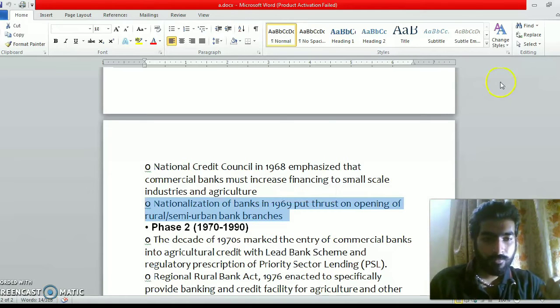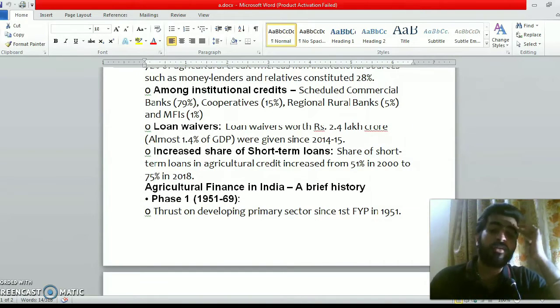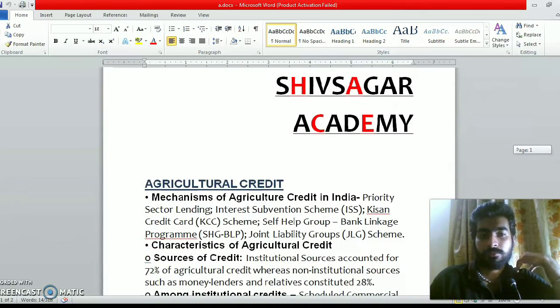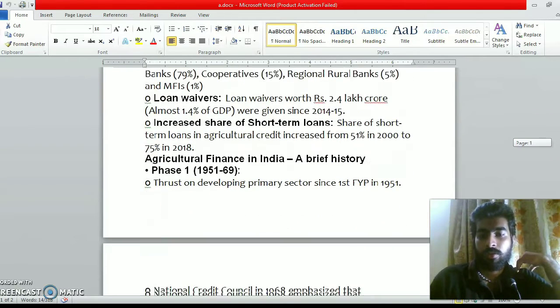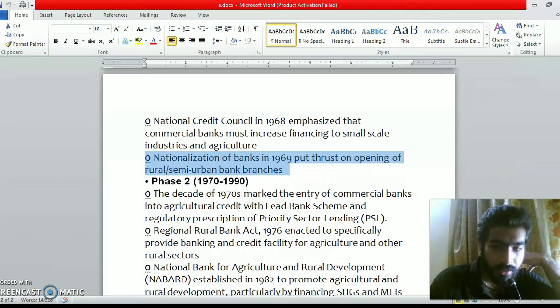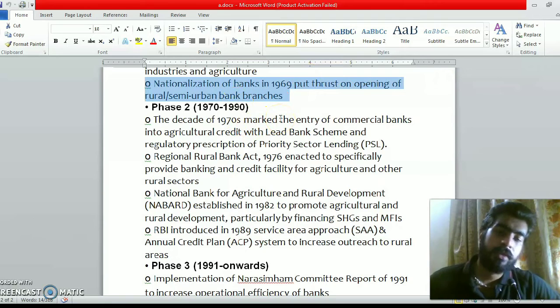For UPSC Mains, you can use this history if a question is asked related to agriculture credit. These points could be added easily. Phase 2 is from 1970 to 1990. The decade of the 1970s marked the entry of commercial banks into agriculture credit, with the Lead Bank Scheme and also the regulatory prescription of priority sector lending.